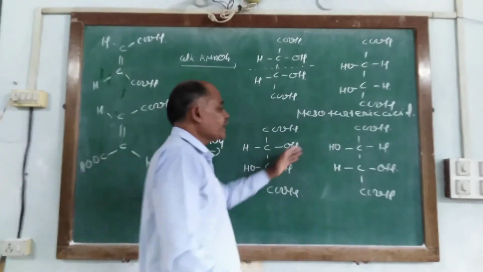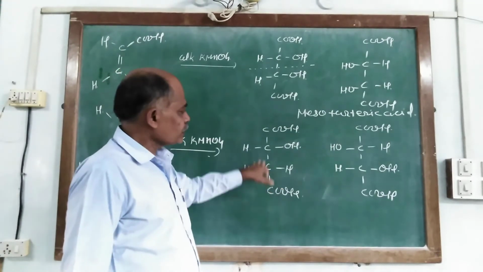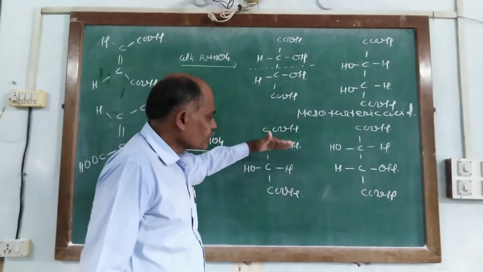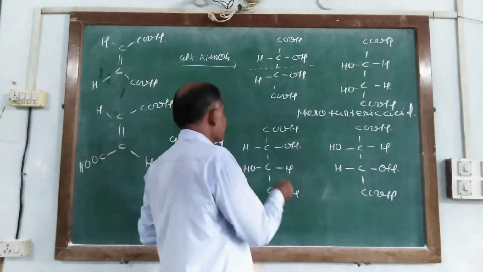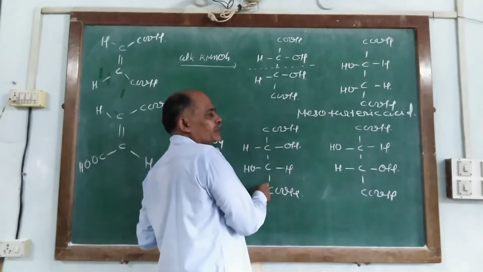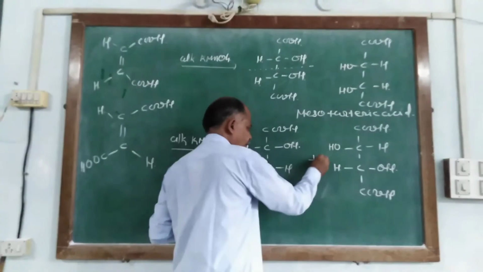So there is a probability of obtaining an equivalent mixture of two components, one levo-rotatory and the other dextro-rotatory.